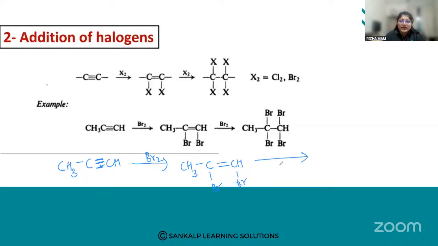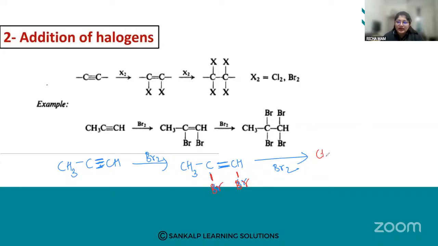Now again further I am going to react. So first only one bond is broken and a double bond is formed. That is, across one bond, your Br is added. One bond is broken and Br atoms are added.